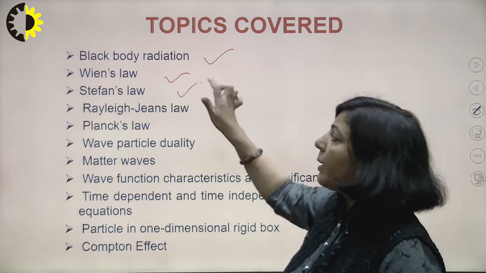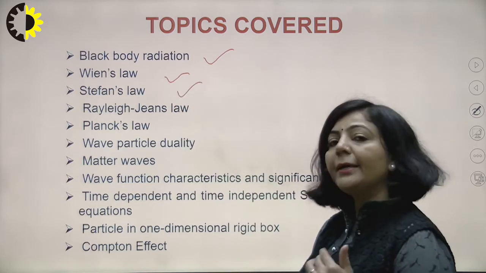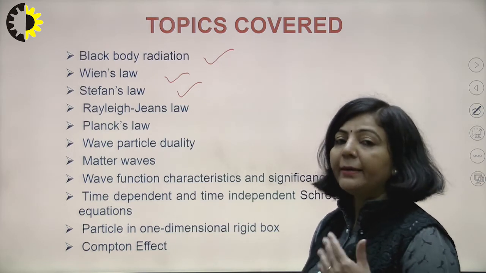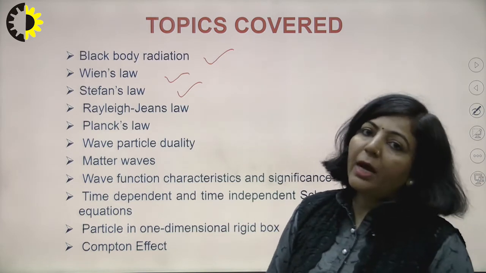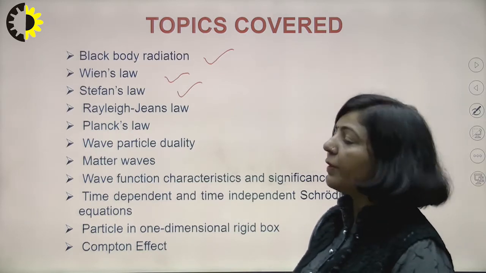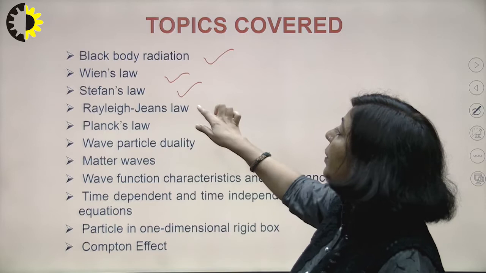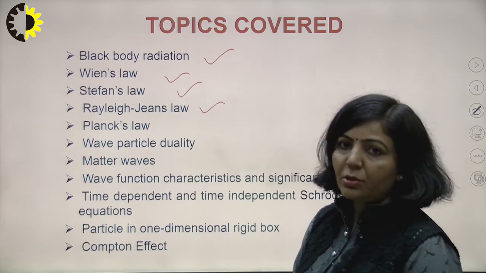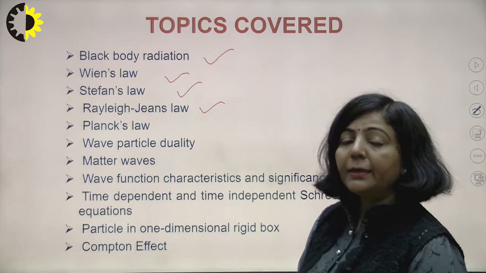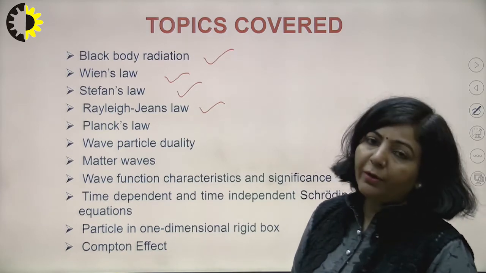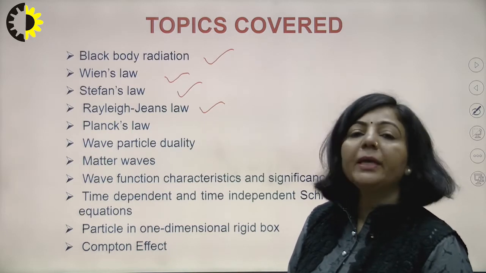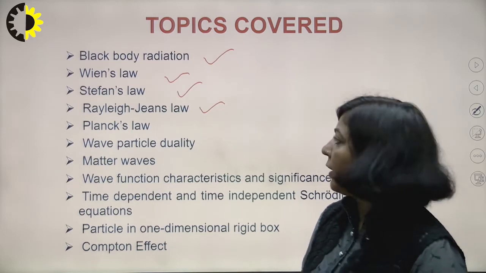We have discussed Stefan's law, which gives the energy radiated by a perfectly black body, and that energy radiated per unit area per unit time depends upon the fourth power of absolute temperature. We have discussed the Rayleigh-Jeans law, given by Lord Rayleigh and Jeans, which explained the black body radiation spectrum at the longer wavelength region, but that law was not applicable for the shorter wavelength range.